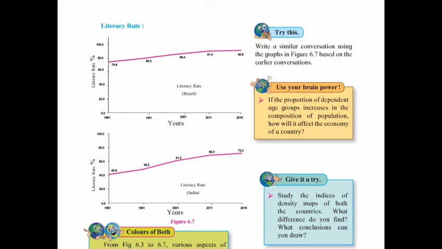The first graph shows that Brazilians are 92.6% and Indians are 72.2%. You can see the literacy rate and compare that Brazil is more literate than India.